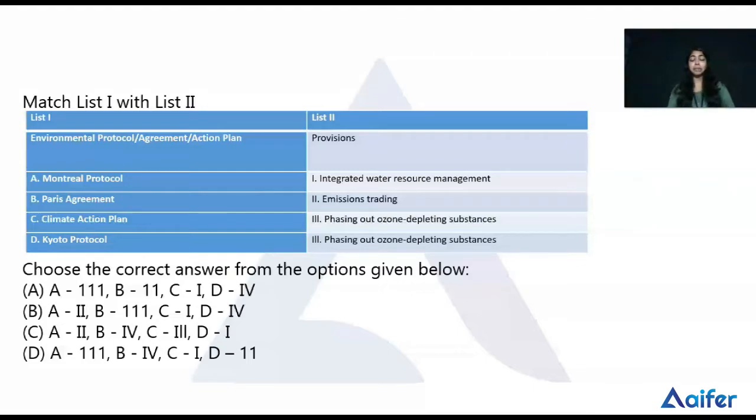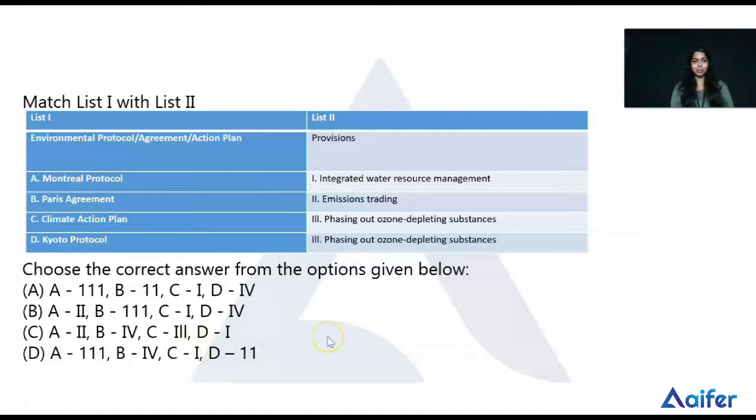The Kyoto Protocol operationalizes the United Nations Framework Convention on Climate Change by committing industrialized countries and economies in transition to limit and reduce greenhouse gas emissions in accordance with agreed individual targets. So it relates to greenhouse gas emissions. Here the Kyoto Protocol is related to emission trading. So option D is related to 2.